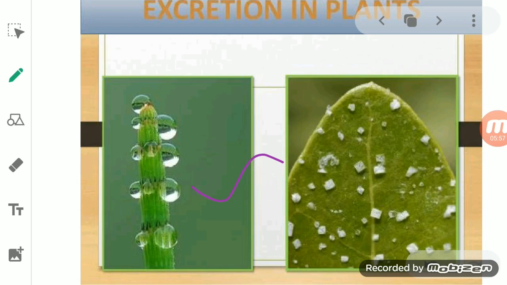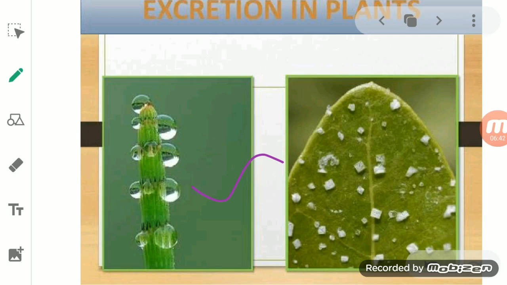Right now we studied that in animals there are three waste products, including carbon dioxide, urea, and stool. These are removed from the body of the animals in different ways. If we talk about the plant, they also get rid of waste products, but the removal of the waste product occurs by different methods. The main waste products produced by the plant are carbon dioxide as well as oxygen, both.